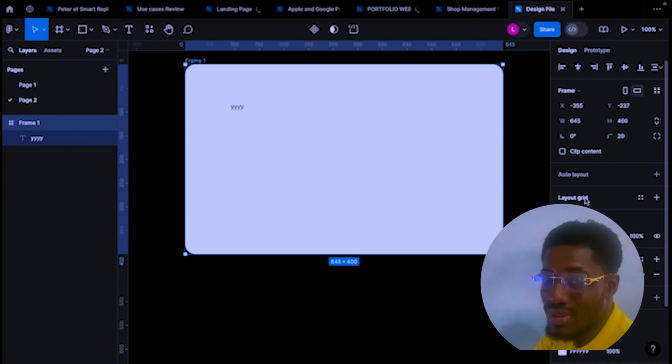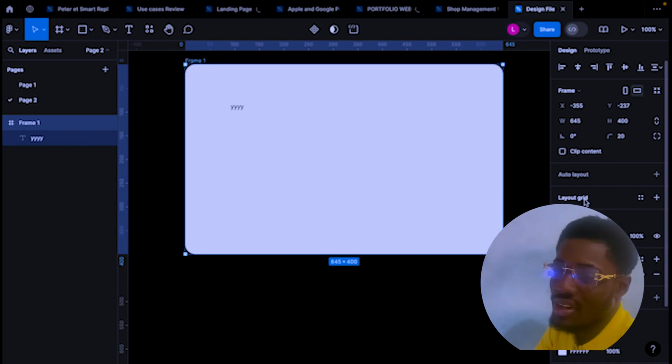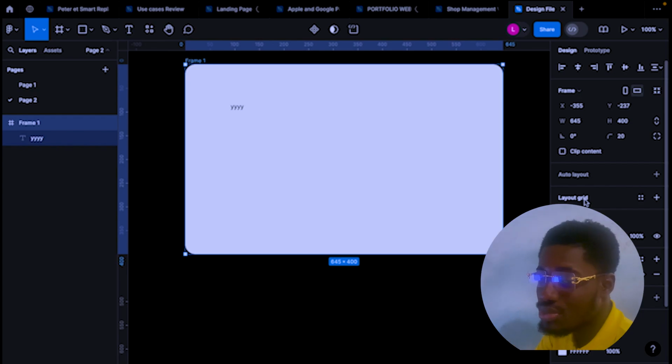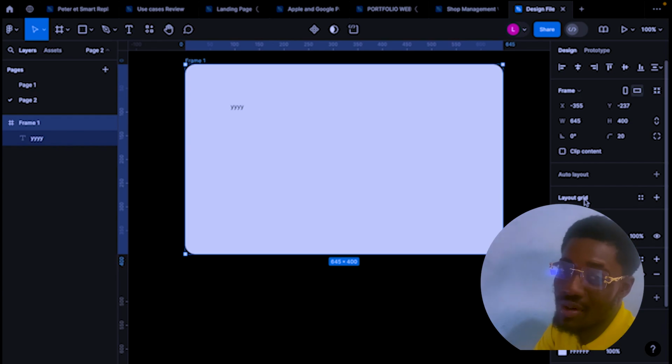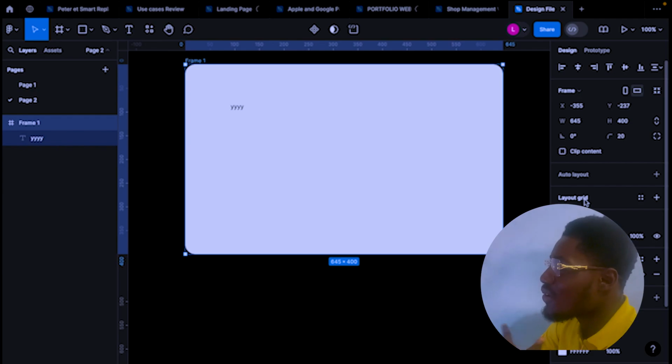When I started in UI UX, I really suffered with those things because I didn't know layout grid and stuff. So some of my designs were messed up. But don't beat yourself up. You are just starting, so it's okay for you to make those mistakes. As you go on as a designer, you avoid those mistakes and do good, and you start aligning your text properly because it defines your work.